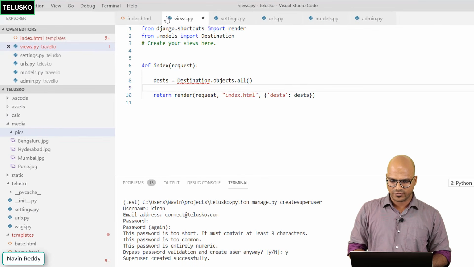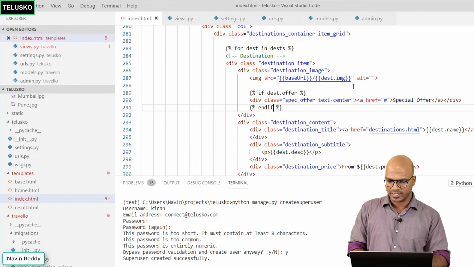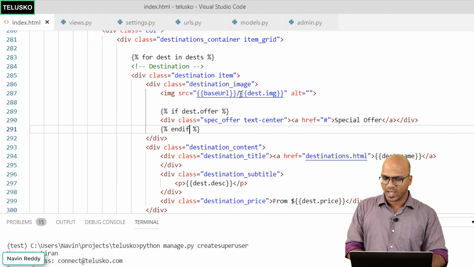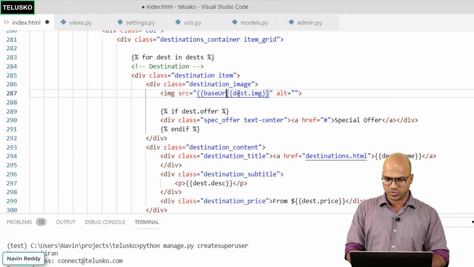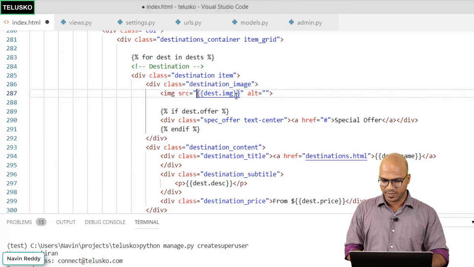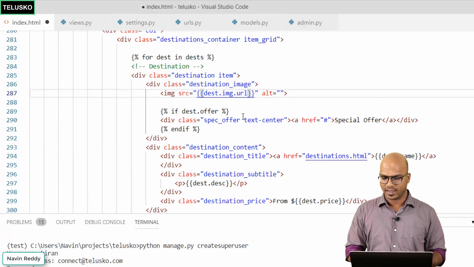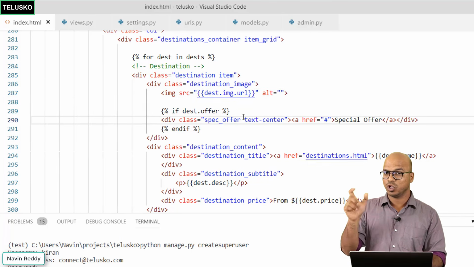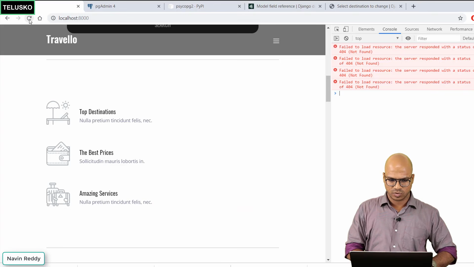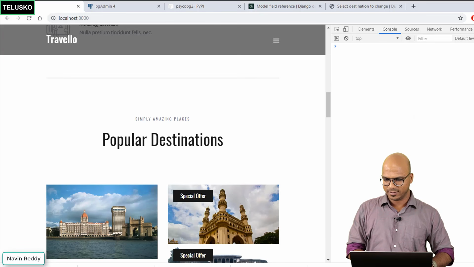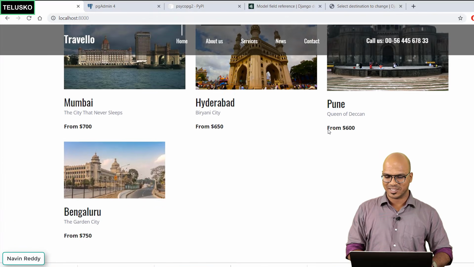And to see that, we have to go to index.html, and here if you can see, we are fetching the image from the base URL. It's not there now. So how do you fetch? So you have to say dest.image.url, because we have to go for the global URL there. I hope this time this will work. Okay, you can see there is no error, and you can see we got images as well.